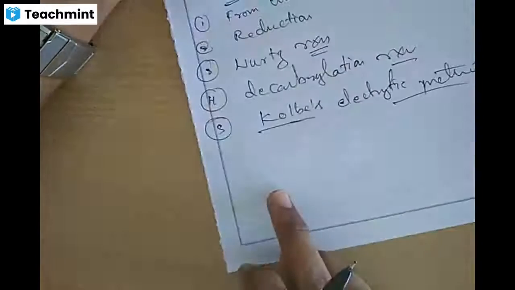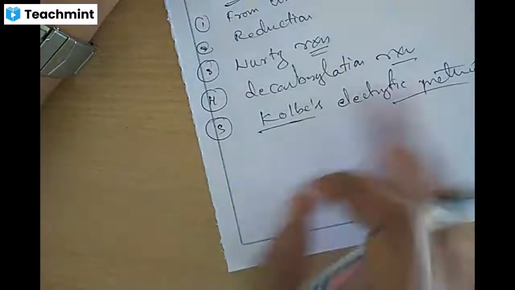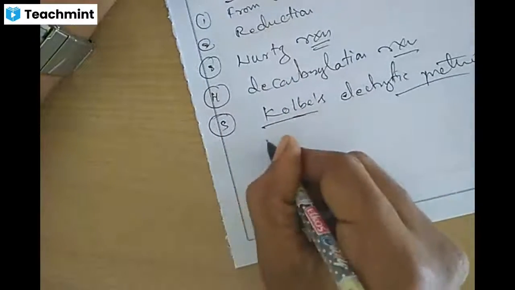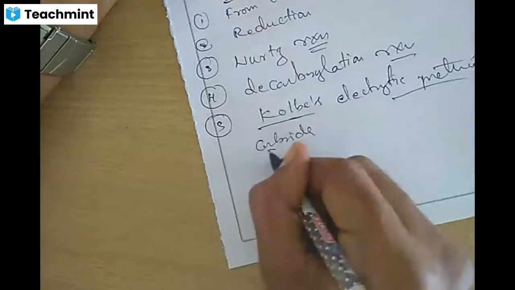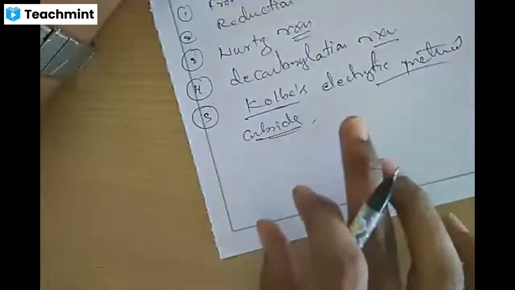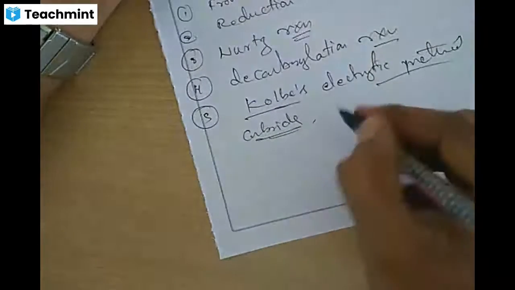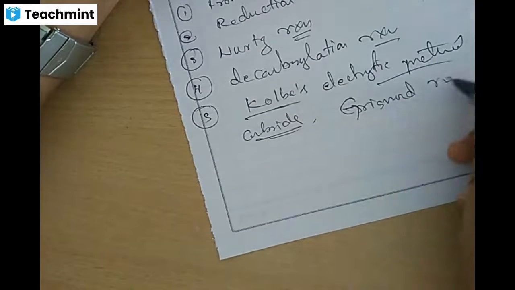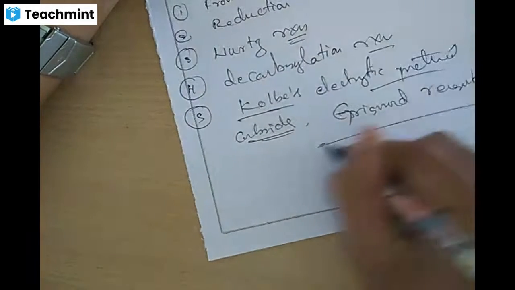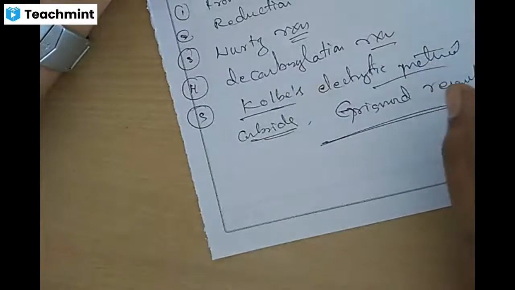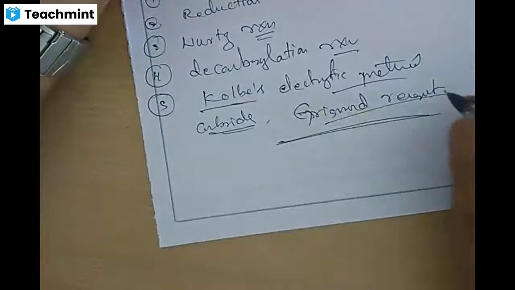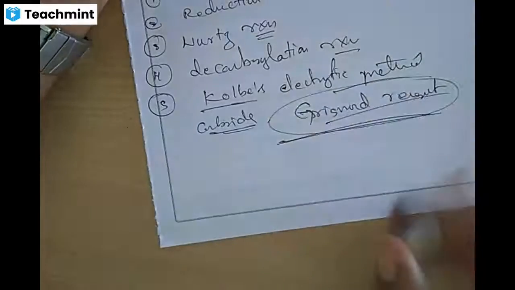So these are the important methods of preparation of alkanes. Along with that, we also studied preparation of alkanes from carbides, as well as from Grignard reagents. Methyl magnesium bromide is the first organometallic compound.